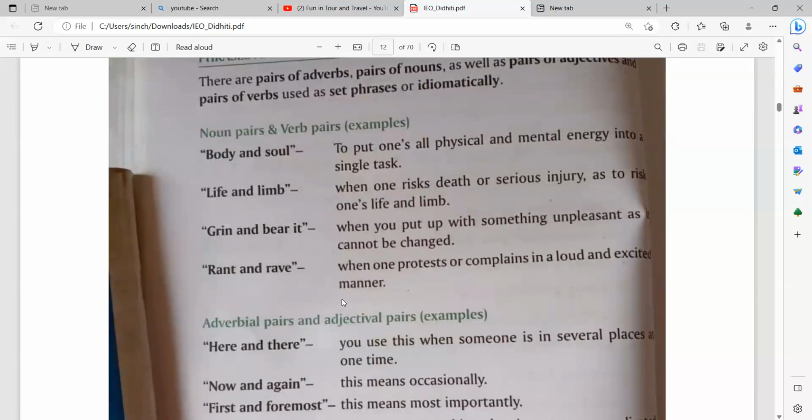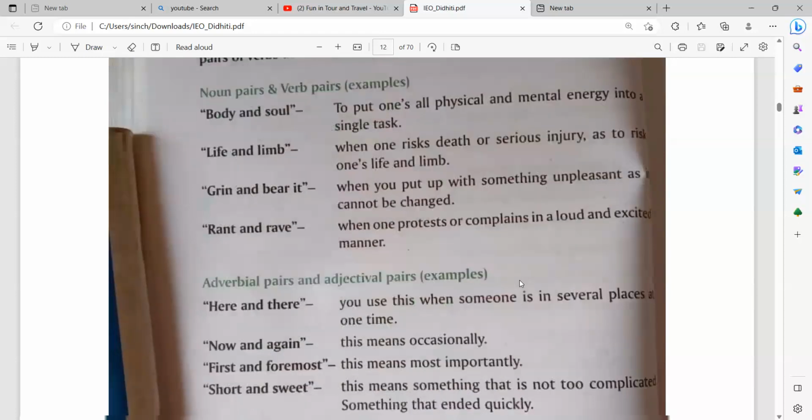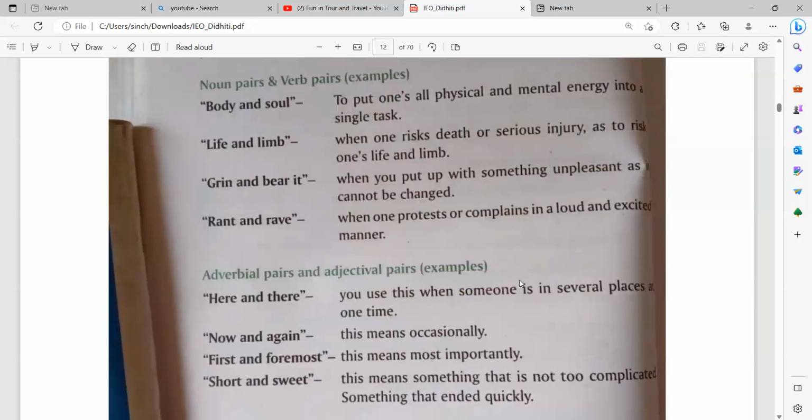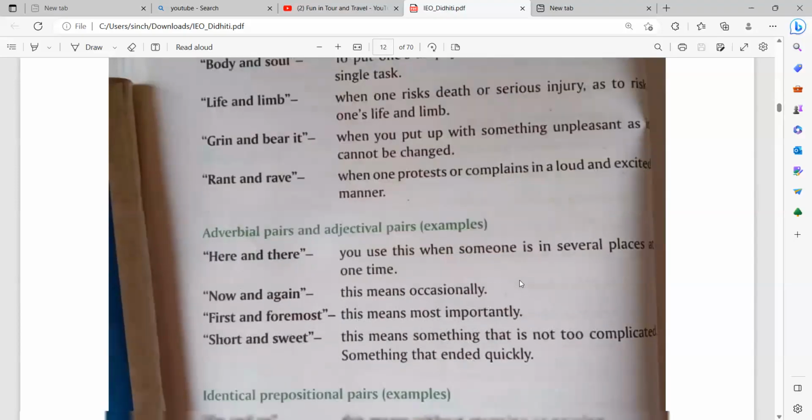Rant and rave: when one protests or complains in a loud and excited manner. For example, if something very bad has happened with you all and you need to get it corrected, what you sometimes do, you shout and you want the other person to hear your complaints. And that is done in a very loud and excited manner. Why? Because you want the other person to hear your complaints.